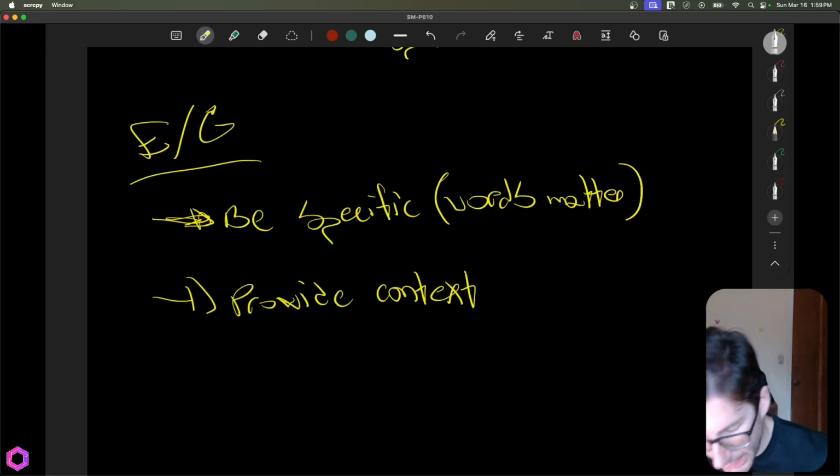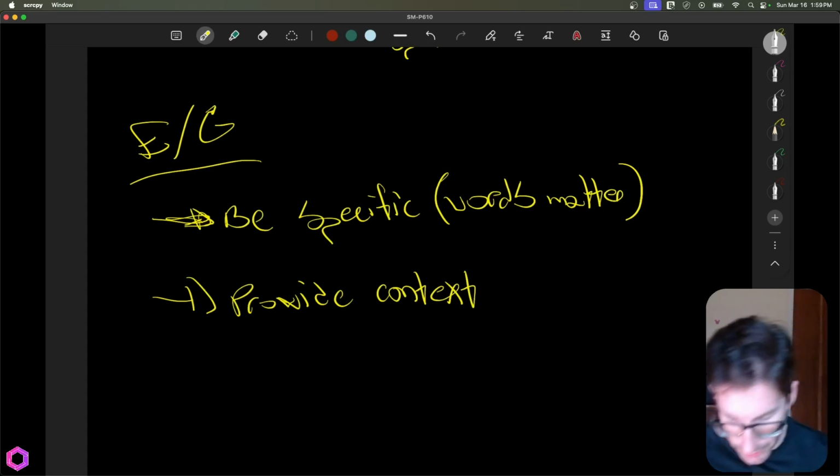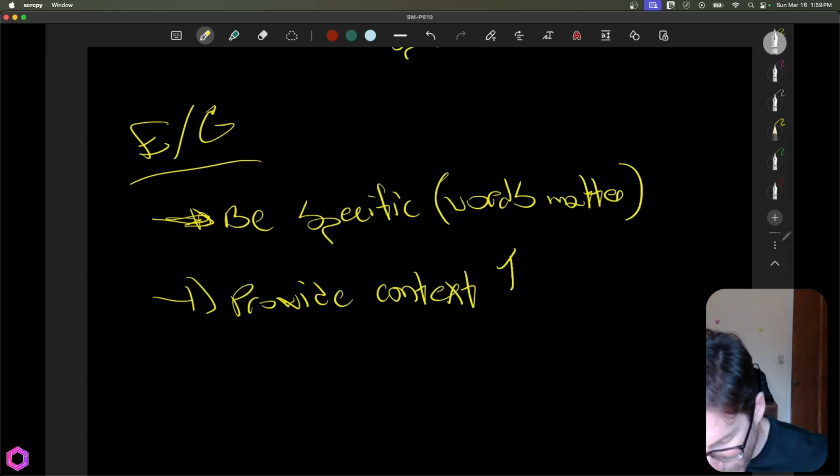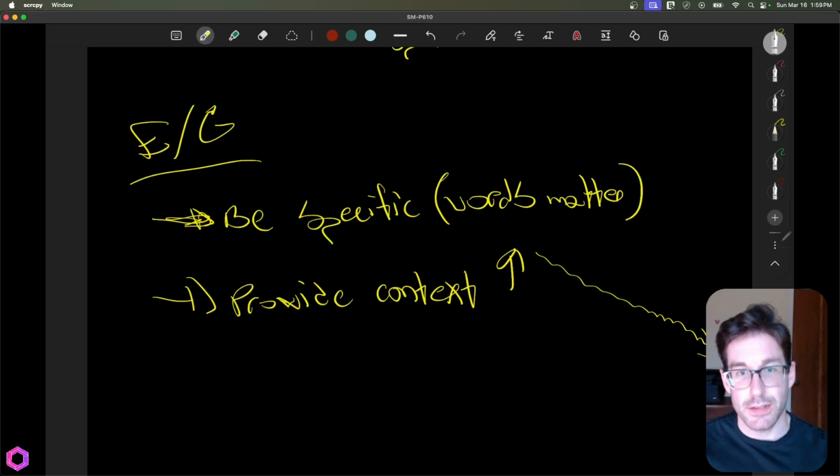So for the time being, the context we need to provide these models is better if there's more. Over time, the amount of context we need to provide to these models is going to decline. And that's coming directly from us because, like I said, it's coming from other places, not just me.